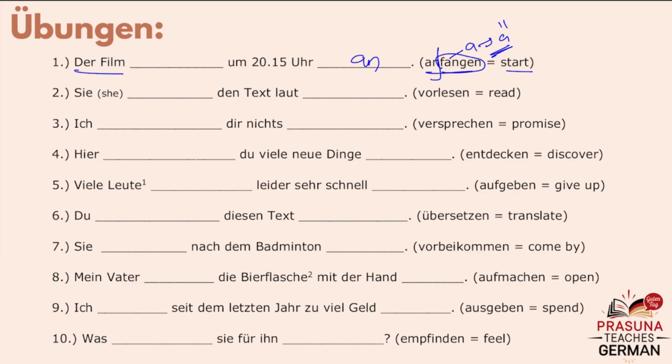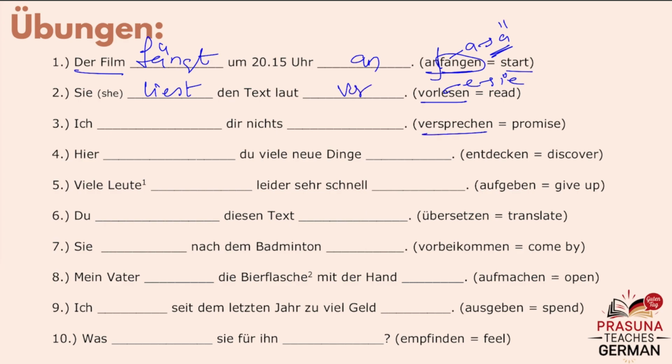Fangen, conjugate the fangen according to Film. So it goes with der Film. Der Film fängt 20 Uhr 15 an. And vorlesen, this is also a third type verb where e is replaced with ie. Sie liest den Text laut vor.